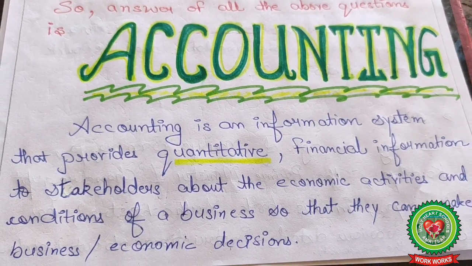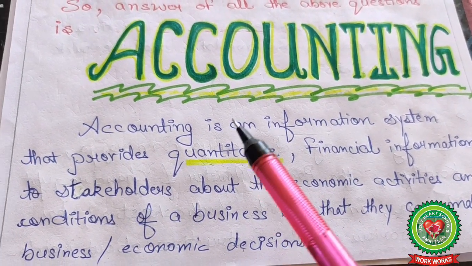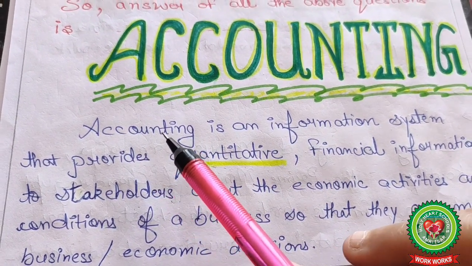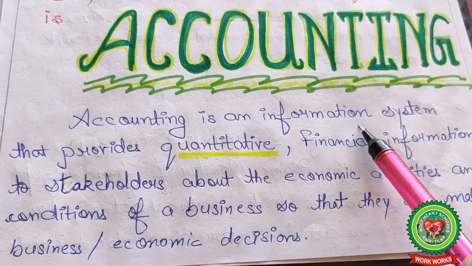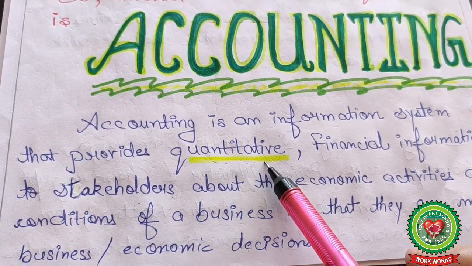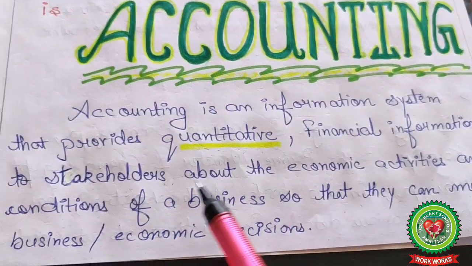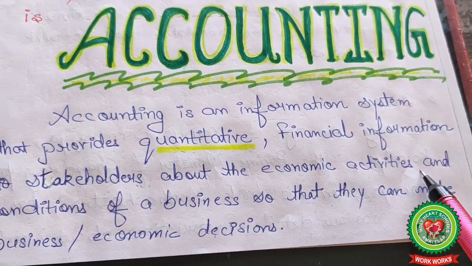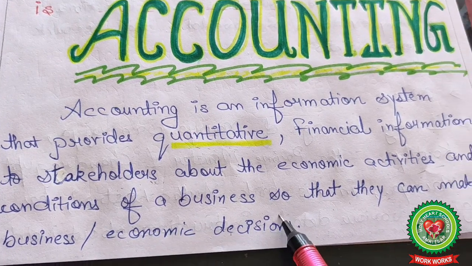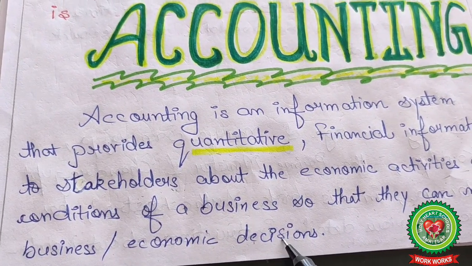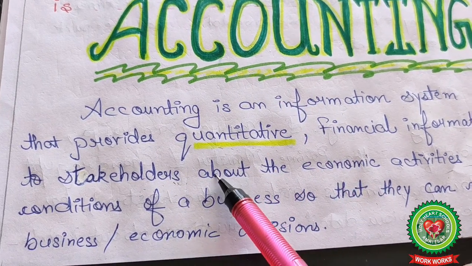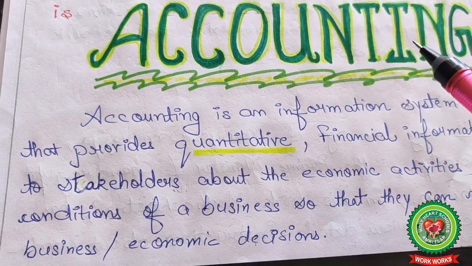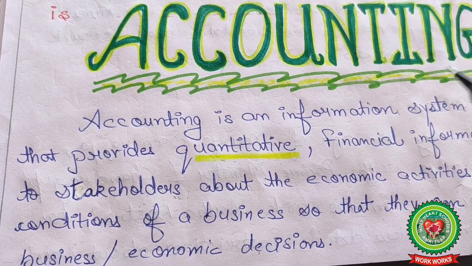So students, again see the meaning of accounting. It is quite easier for you now, you know about the main terms. Accounting is an information system that provides quantitative information, which can be measured in monetary and numeric terms, financial information to stakeholders, interested parties, about the economic activities for earning profits and the condition of business so that they can make business economic decisions. In simple words, accounting means when a business provides financial information to stakeholders to take decisions for the future.